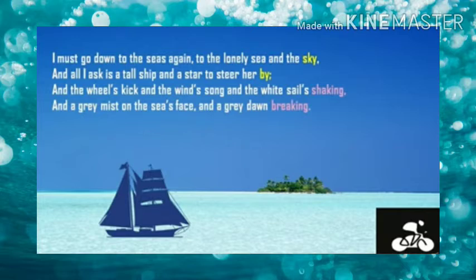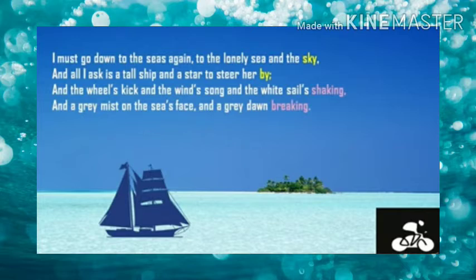And all I ask is a tall ship and a star to steer her by. That is, the author is telling, I want a tall ship. Always a ship will sail in the sea, so the ship that is sailing in the sea should be tall. And also there should be a star.